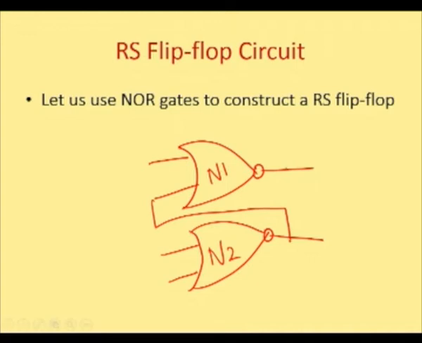The output of each gate is fed back as the input of the other one. I call them S and R, Q and Q bar. This is all about RS. You can construct an RS flip-flop using NOR gates also.